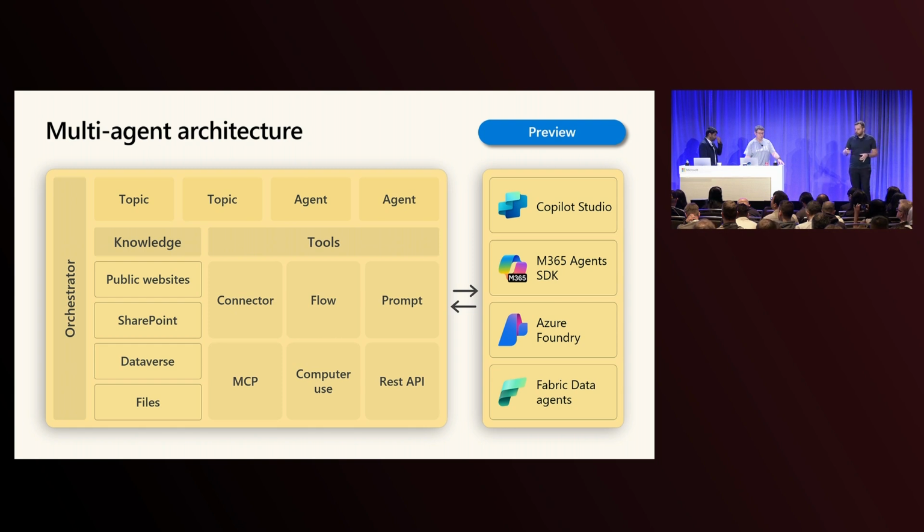But now, just to recap, we also have these agents that you can nest into your main agent to break down the orchestration, which themselves have tools and knowledge and so forth. So you can create these smaller units that you work with. And then on the right side, you see all the systems that we currently integrate with. And as I mentioned, that is expanding as we're working with various partners.